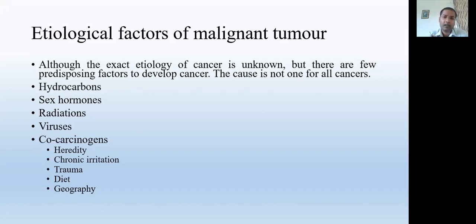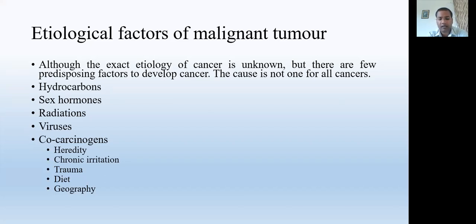Some other hydrocarbons are the polycyclic aromatic hydrocarbons, called PAH. These are present in smoke. That's why smoking cigarettes is injurious to health, because the smoke may have polycyclic aromatic hydrocarbons that may cause malignant cancer in that person.